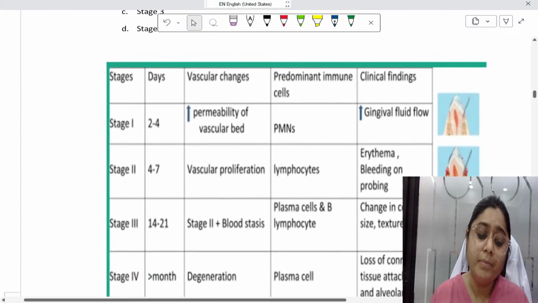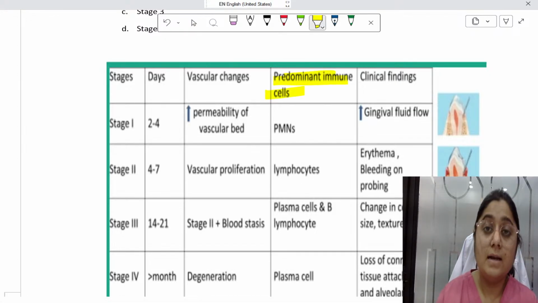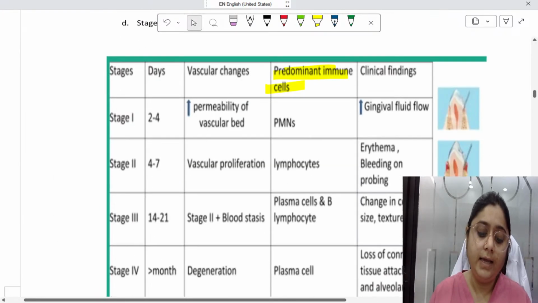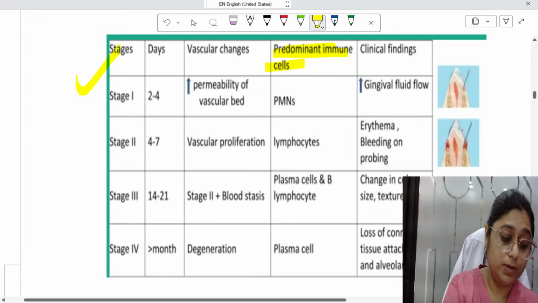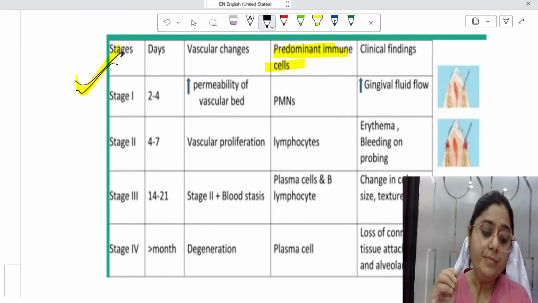The most common questions are the predominant immune cell present in which stage. You should be very thorough with this table as well.